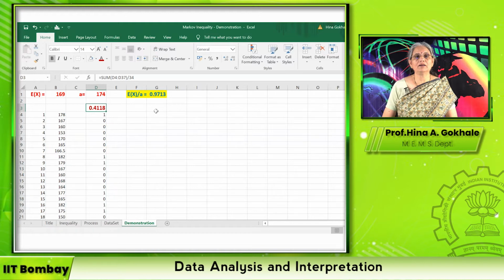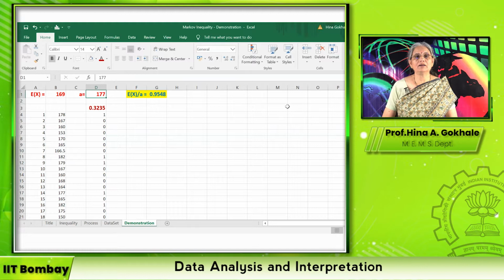Generally we say it is less than 1. Instead, we are now saying that it is even less than 0.97. That much accuracy it has brought. Let us try to change this number A. Suppose I make this A as, what shall we say, 177. Then the bound becomes smaller. This value also becomes smaller.